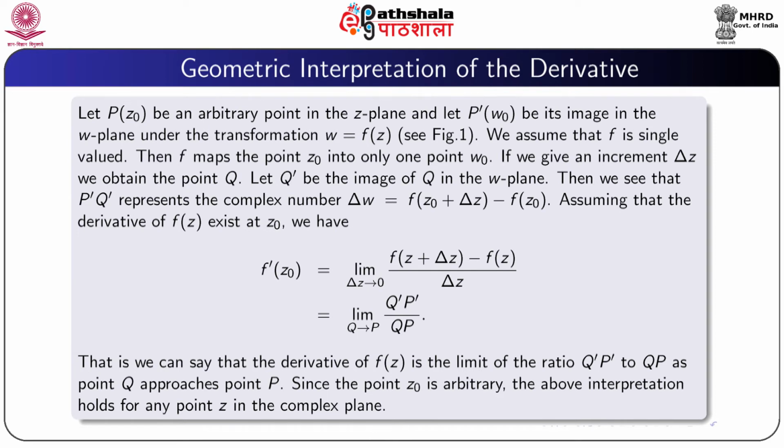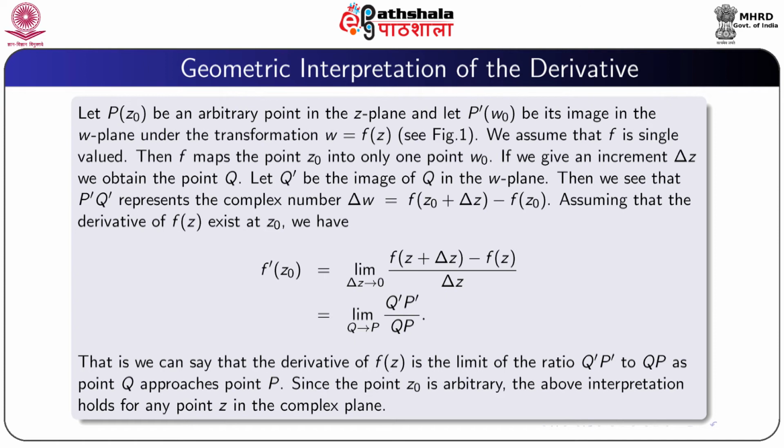And for this, see the next figure. We assume that f is a single valued function. Then f maps the point z0 into only one point w0.